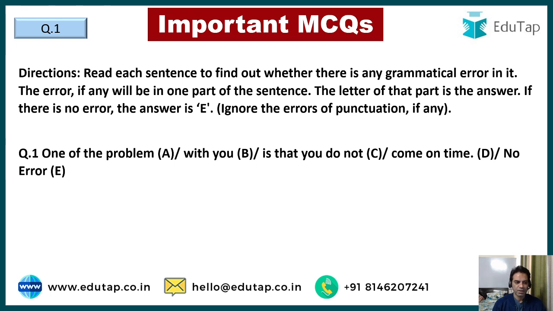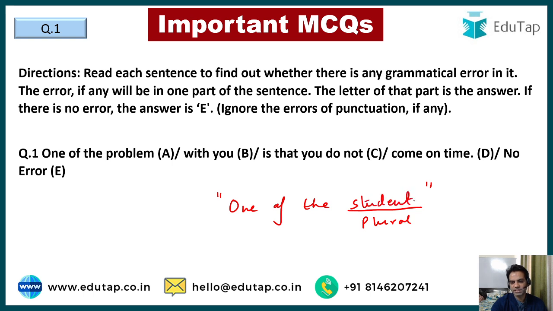Question number 1. One of the problem with you is that you do not come on time. Now, guys, what is the grammatical error here? Always remember this phrase. If a sentence or a clause begins with the phrase "one of the", the noun that is to be used after this is always kept plural. We usually say "one of my friend." That is wrong because friend is one, and you cannot choose one out of one, right? So it should be one of the students.